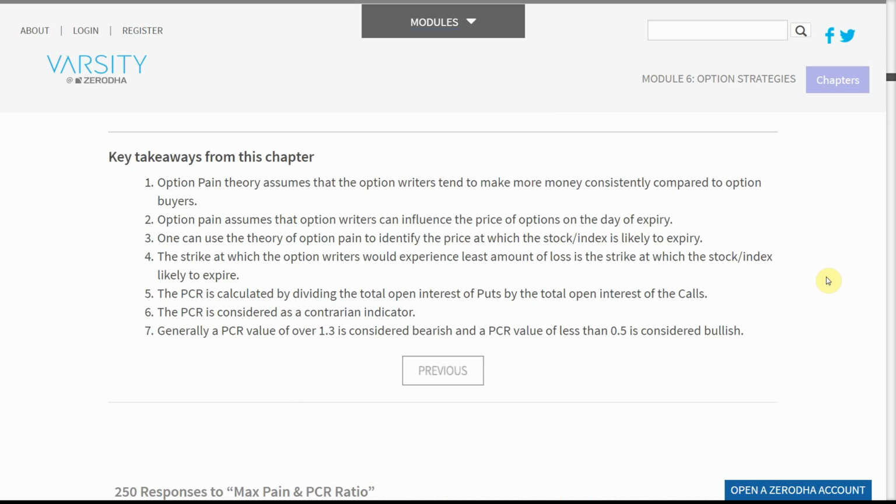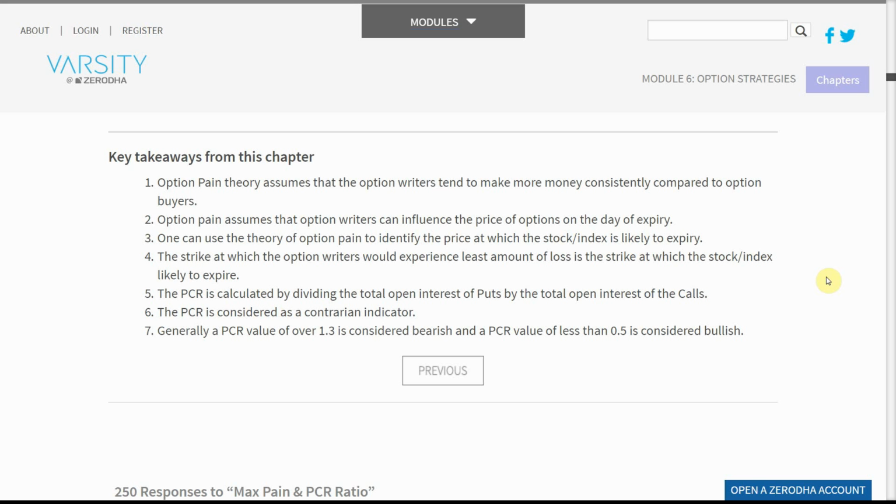Key takeaways from this chapter. Option pain theory assumes that the option writers tend to make more money consistently compared to option buyers. Option pain assumes that option writers can influence the price of options on the day of expiry. One can use the theory of option pain to identify the price at which the stock index is likely to expire. The strike at which the option writers would experience least amount of loss is the strike at which the stock index is likely to expire.